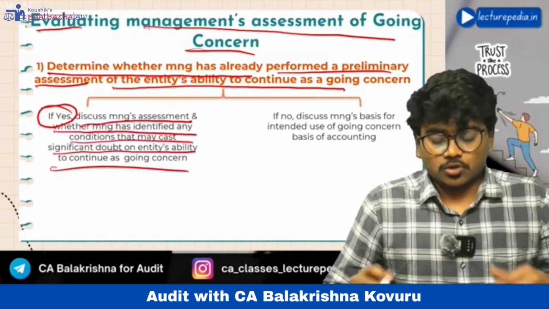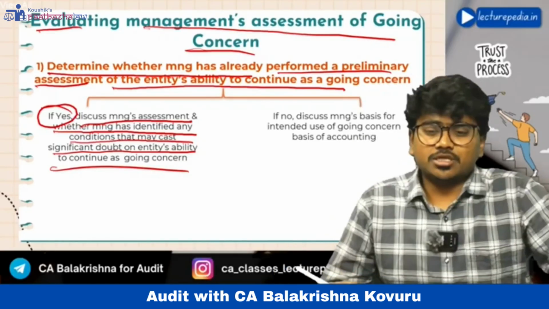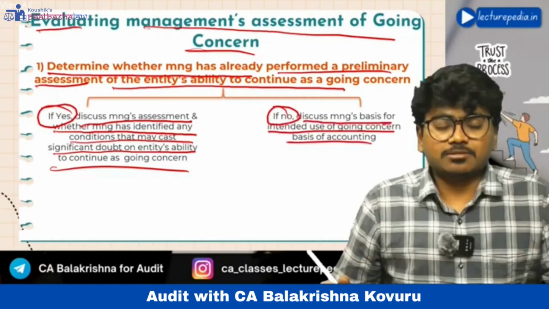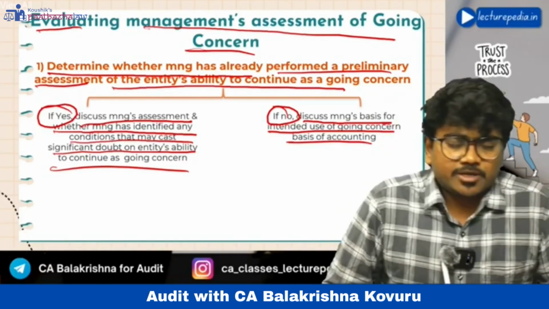You have to discuss with the management how they have conducted their assessment, and whether they have found any such events or conditions. If no, if management has not performed any such assessment, then discuss management's basis for intended use of the going concern basis of accounting. Management is saying they have not performed a going concern assessment, but they have prepared the financial statements as per going concern.